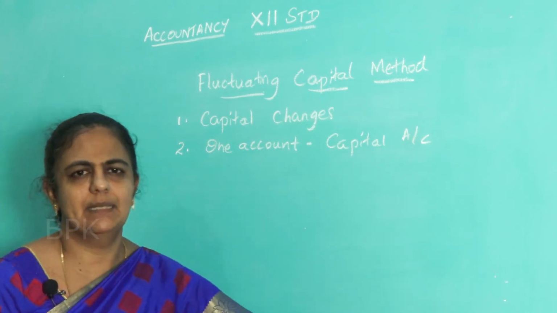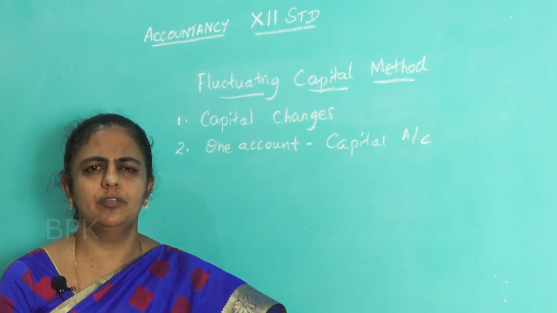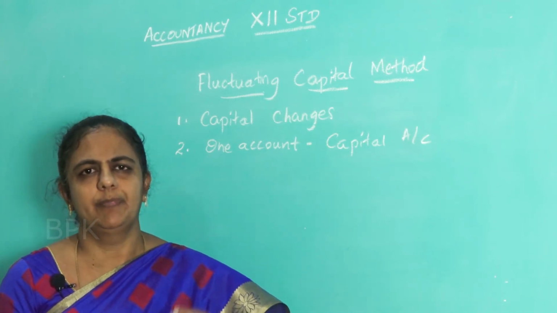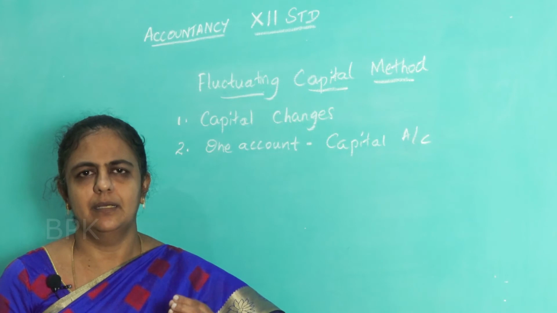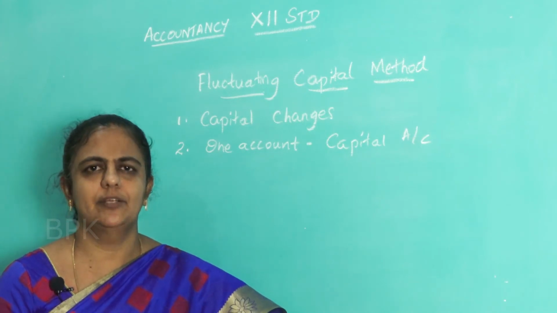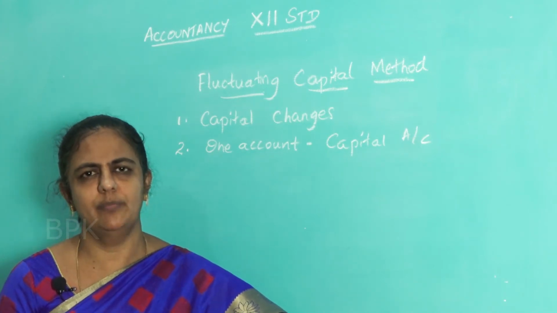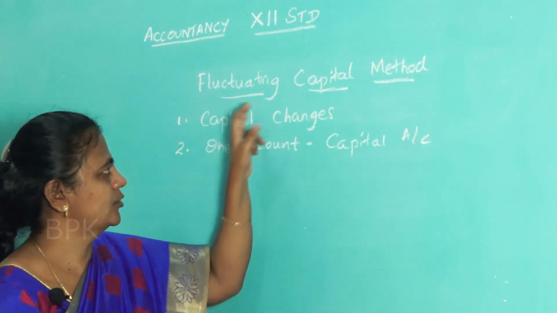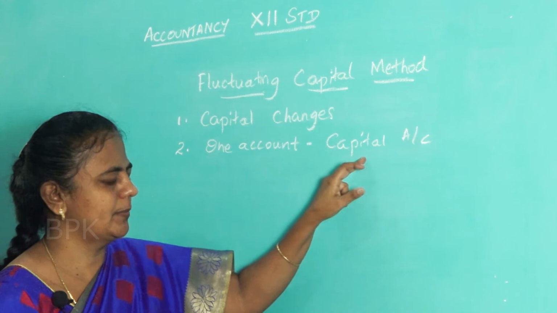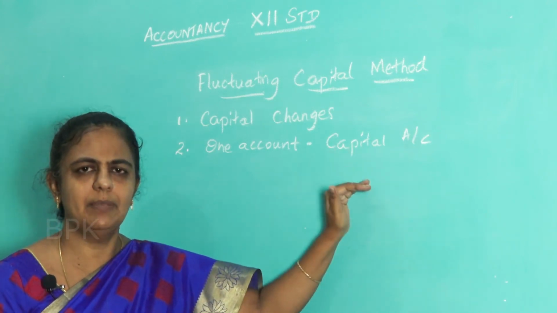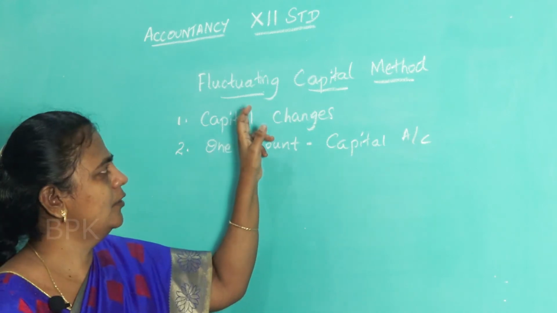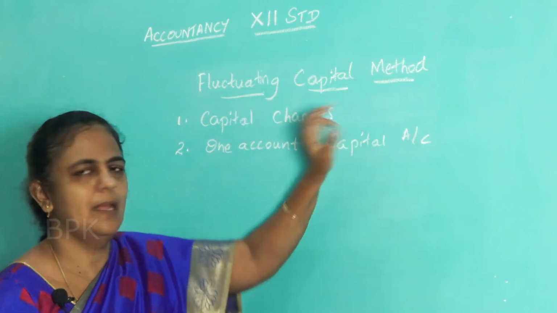Suppose in the question the method is not given, what method are you going to follow? It is not specified whether you have to prepare the capital account under fixed method or fluctuating method. Nothing is shown means we have to prepare only under fluctuating capital method, that is, only capital account, put the capital and all the adjustments there. That is the meaning of fluctuating capital method.